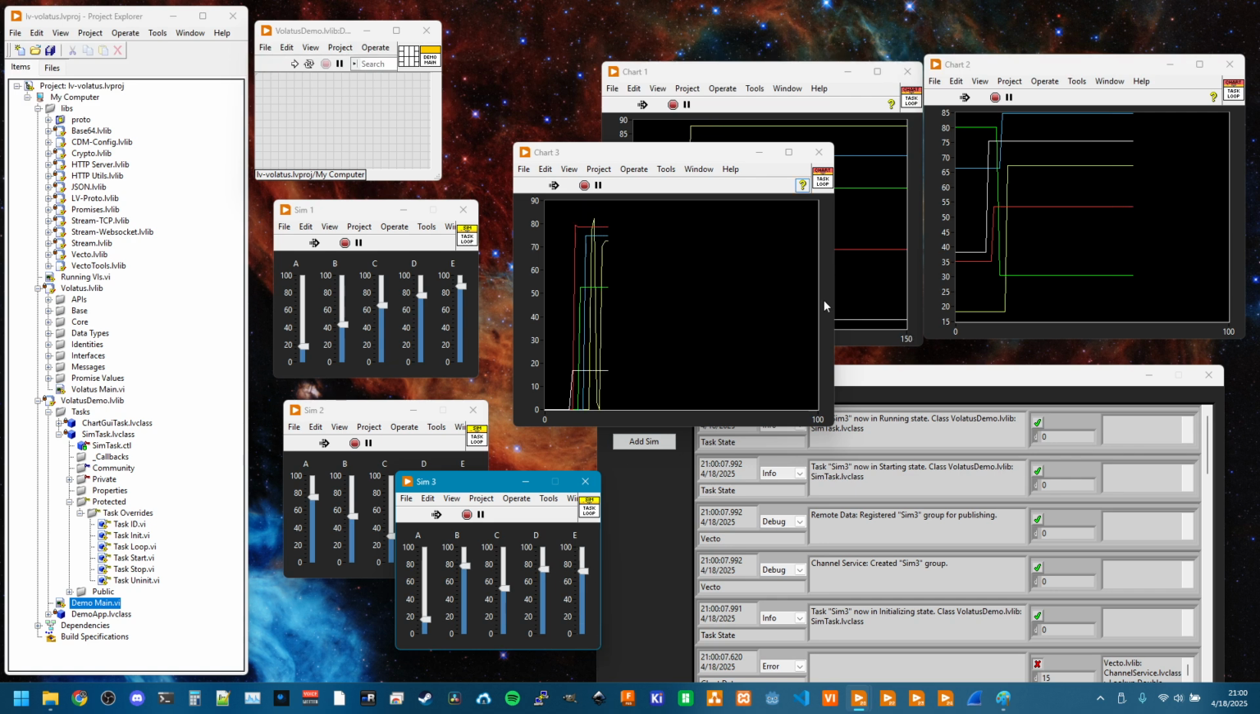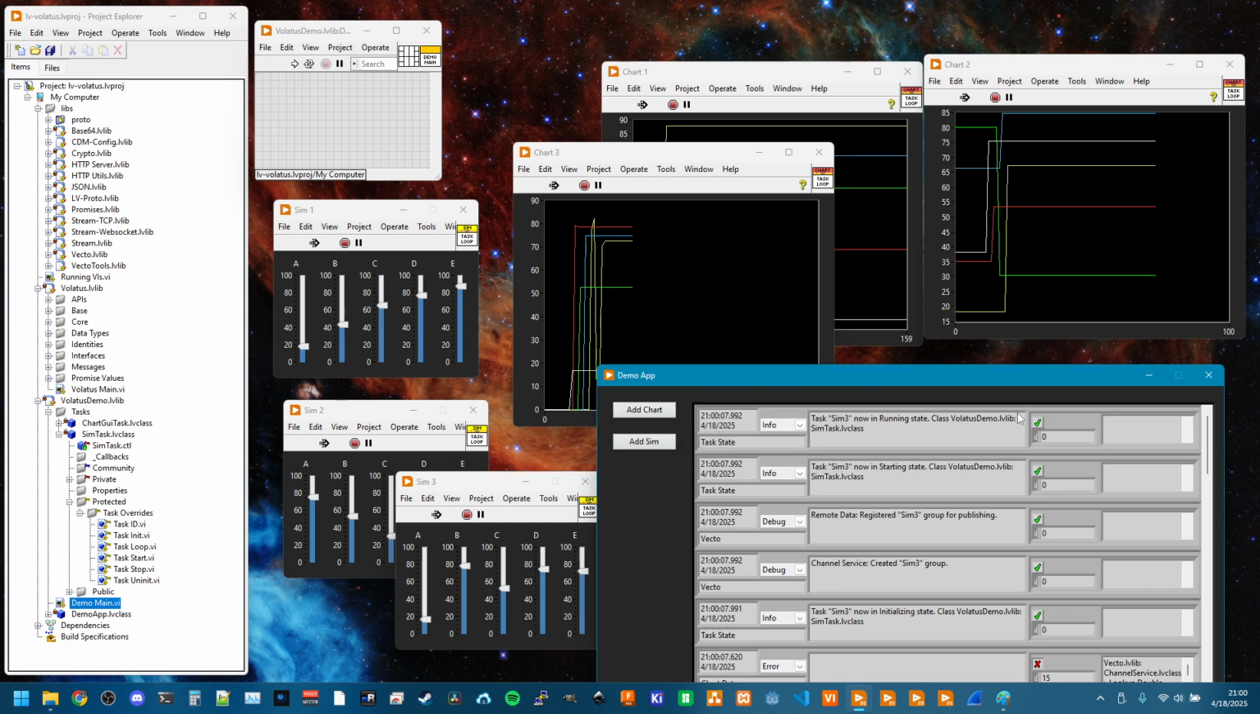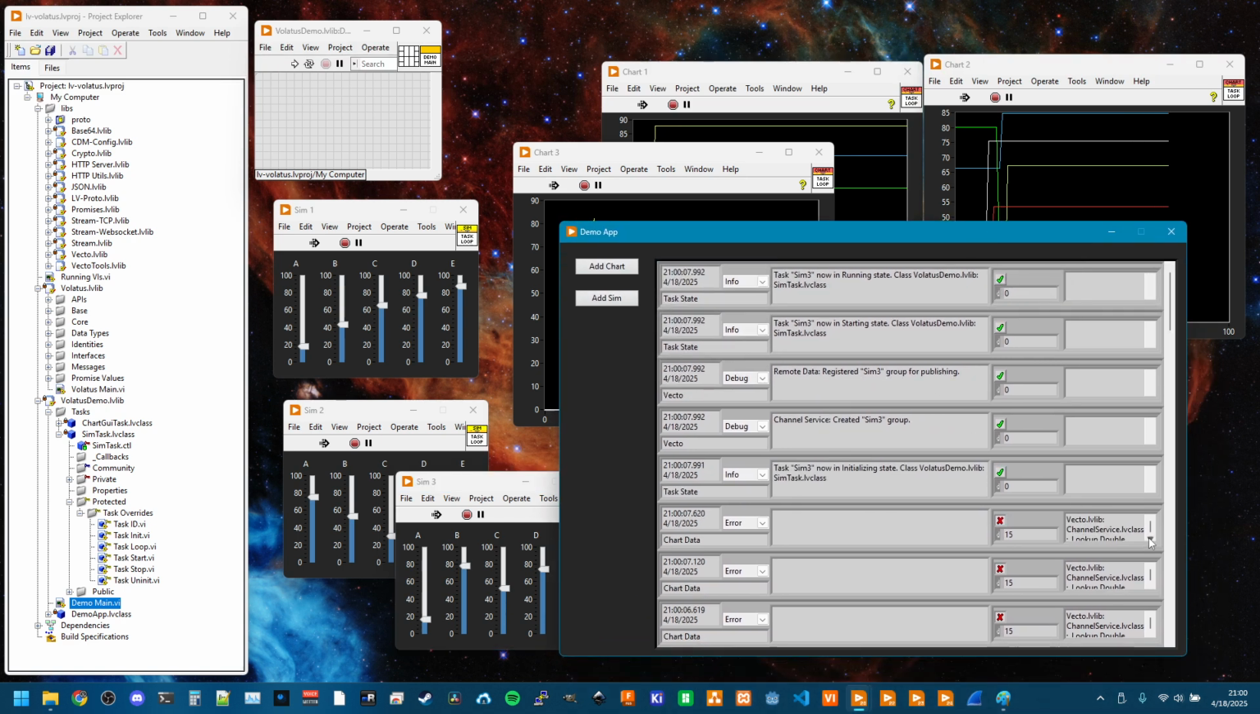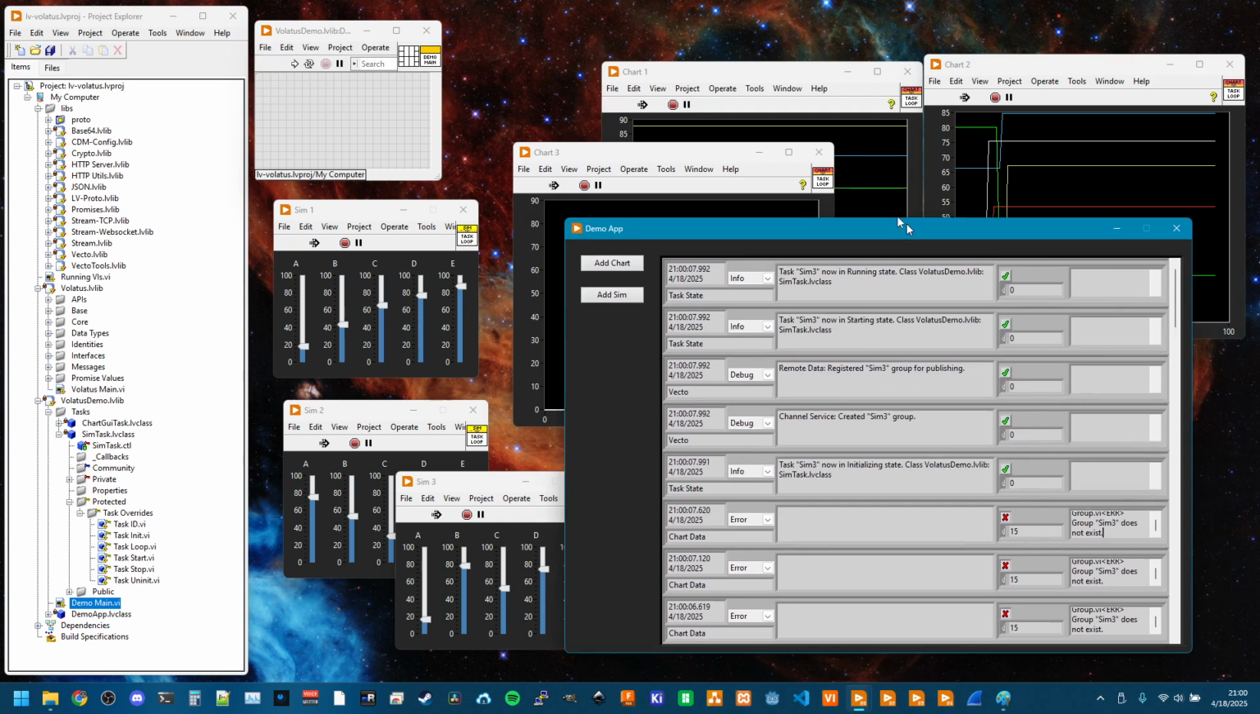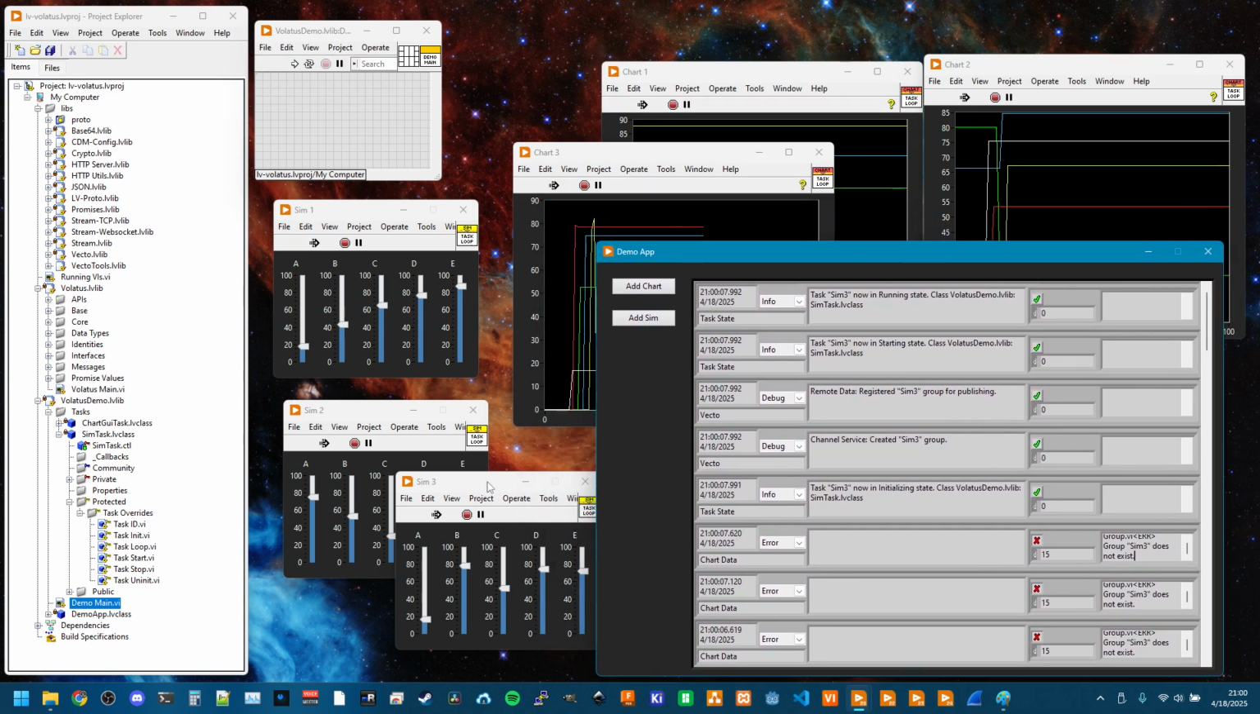And I currently have these just updating at about every 500 milliseconds. But we can go ahead and look at some of these errors, maybe in these small windows. So yeah, this was saying that group sim3 doesn't exist, which is what it was looking for. So this is all fine and dandy.